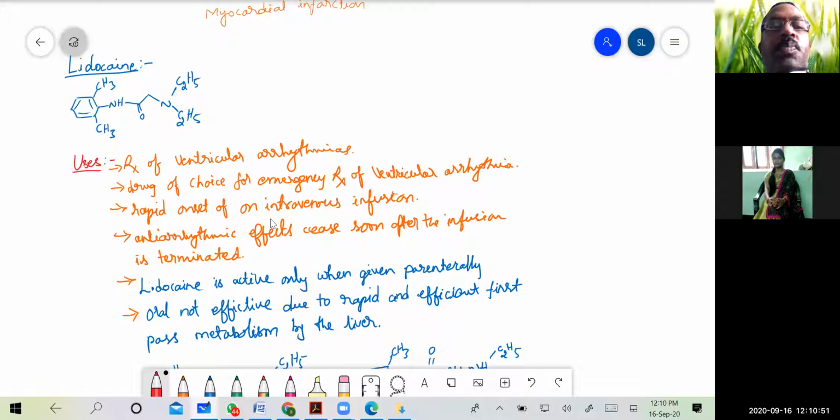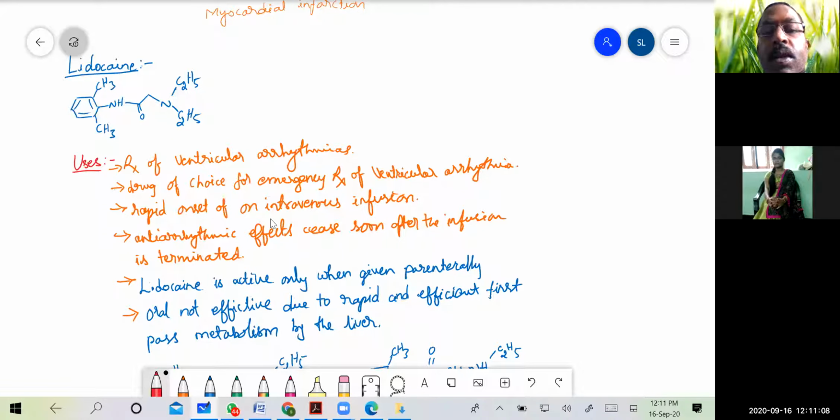So lidocaine is an intravenous drug, it is not active as an oral agent, so it must be given in the infusion form.